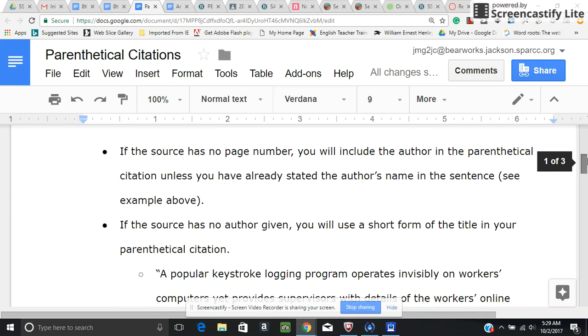If the source has no author given, which is sometimes the case with online sources, you'll use a short form of the title in your parenthetical citation. So you don't need the entire title. You need maybe the first few words, a short form.